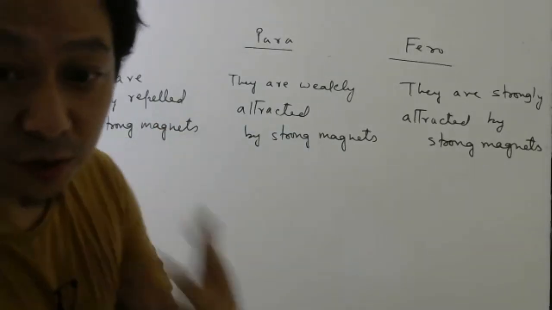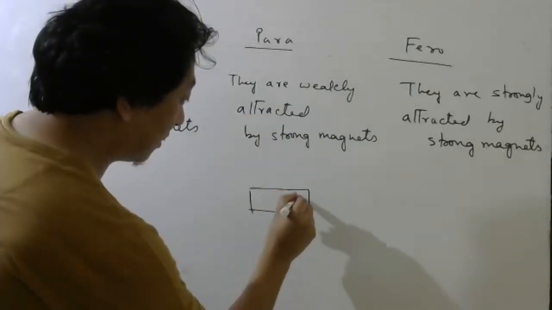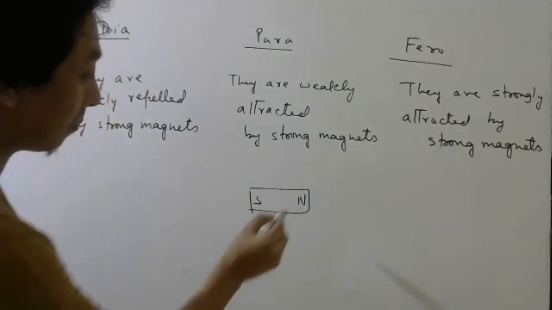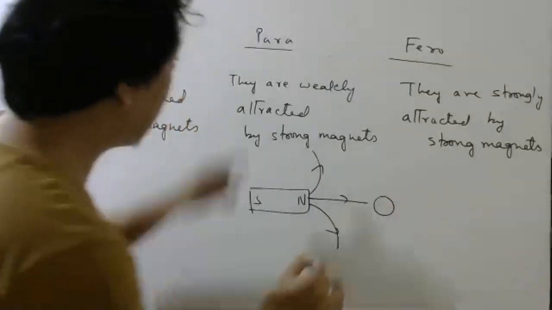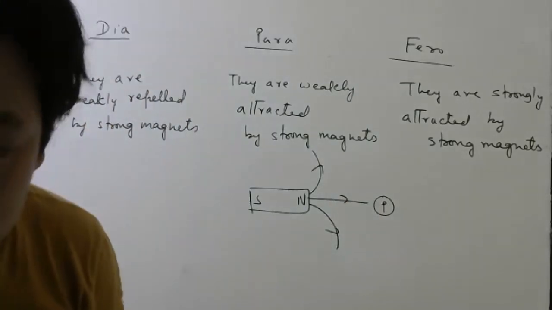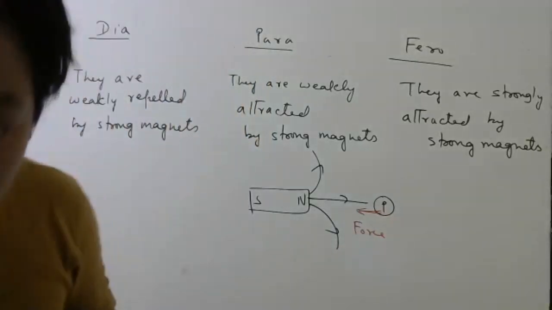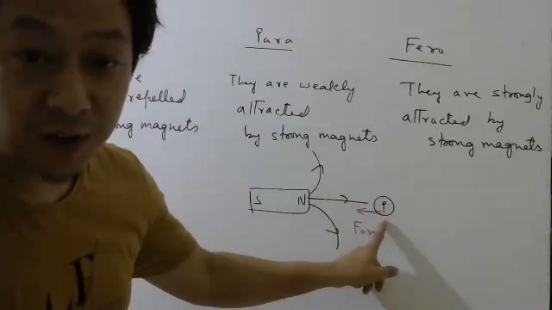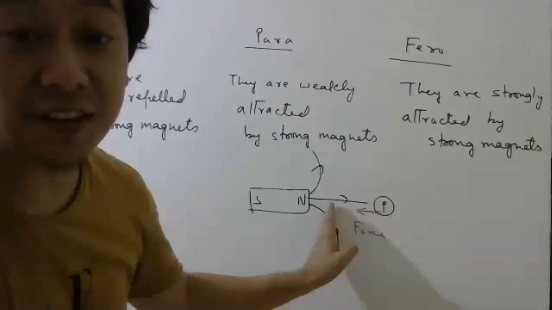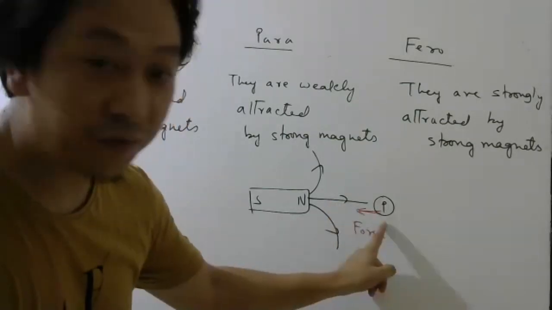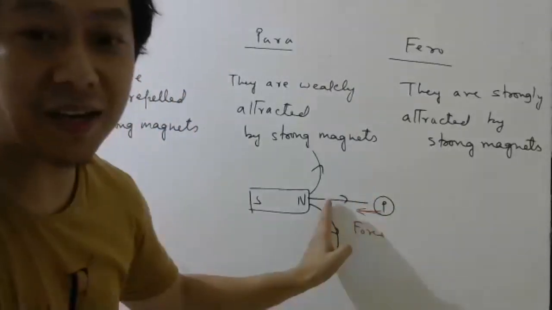Which also means you can write it this way. Let us say this is the magnet, look carefully, imagine this is the magnet. Now I hope you remember magnetic field lines look like this, right? So if I keep a paramagnetic material here, what happens, as I told? It is weakly attracted, right? That means this will always move from weaker magnetic field region to stronger magnetic field region. Meaning, this is moving from which region to which region?